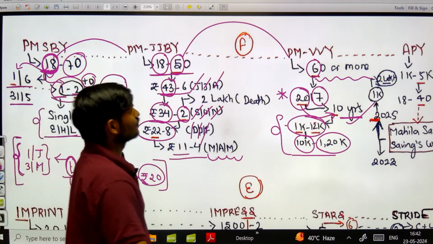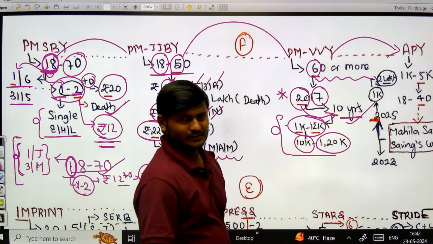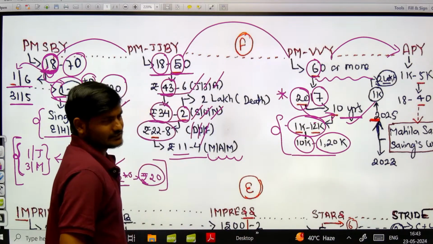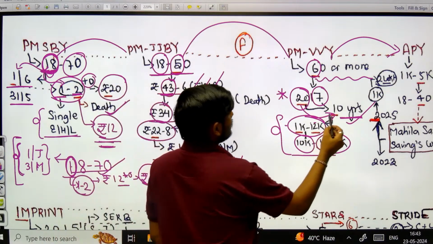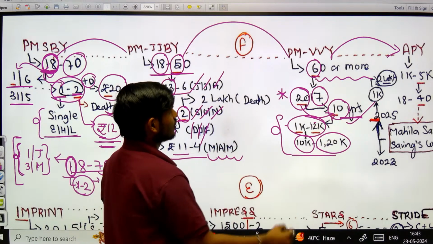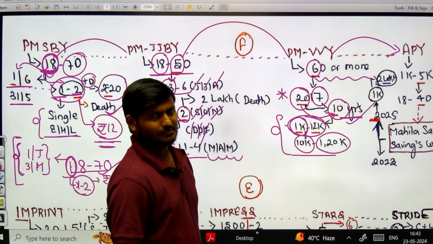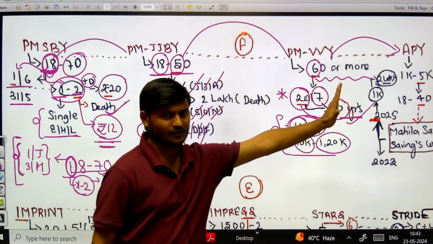Now let us move forward and proceed to अटल पेंशन योजना. ठीक है, अब अटल पेंशन योजना को भी आप कैसे याद रख सकते हो? I have remembered that okay there was a number 10, okay, on this basis also I can remember, or on this basis this 1k, इस 1k basis पे भी I can remember. I have just written it in parallel just for your understanding.